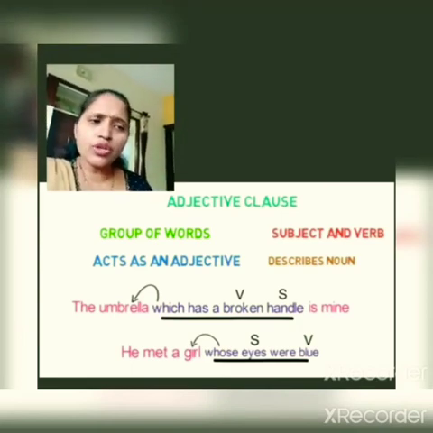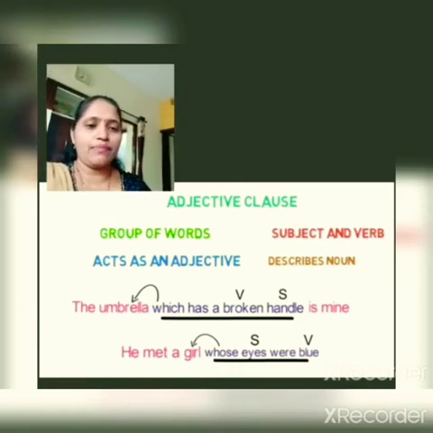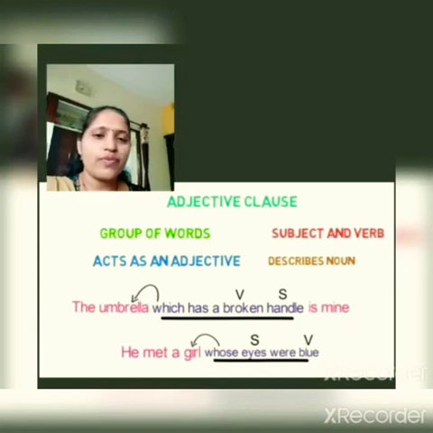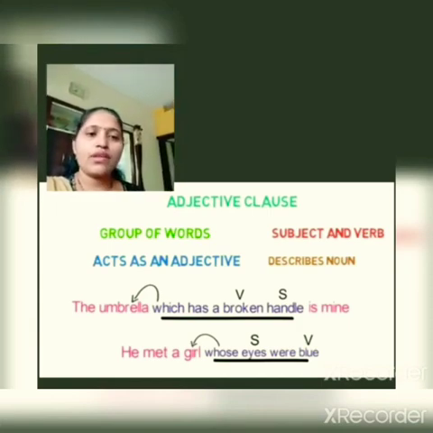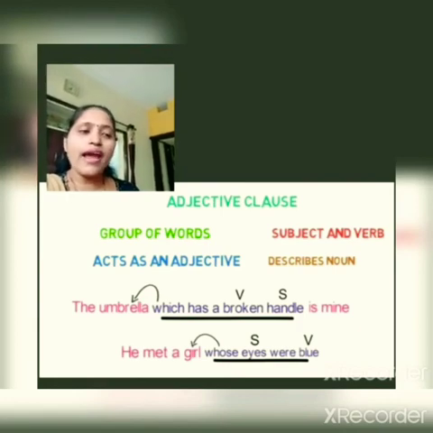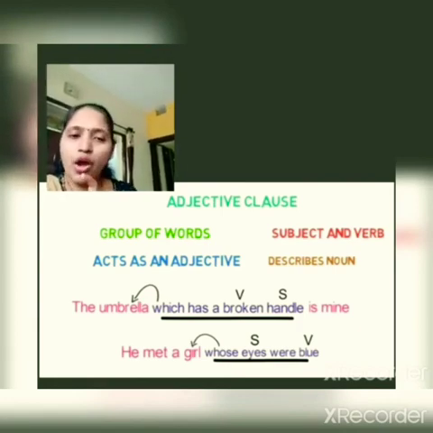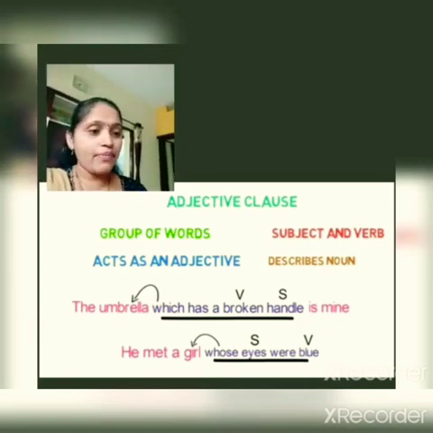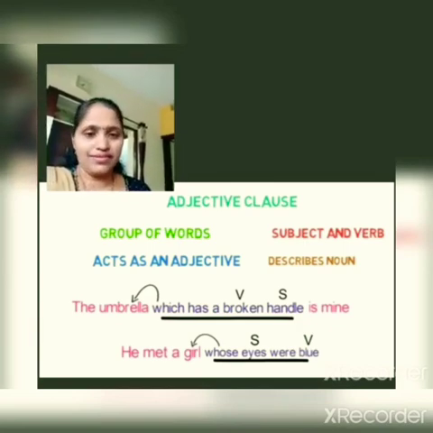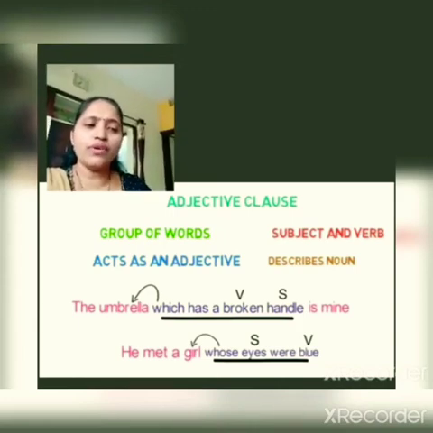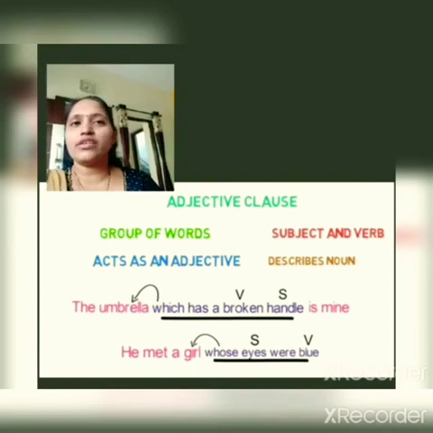Let's look into one more example. He met a girl whose eyes were blue. Here, whose eyes were blue is an adjective clause, and the clause has a subject and a verb, and it is describing the noun girl. So basically this clause does the work of an adjective.